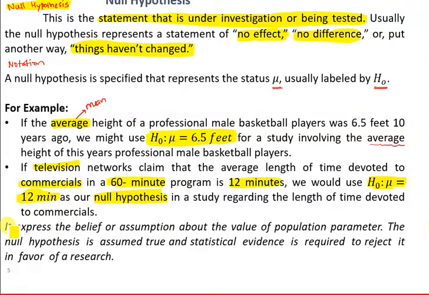So we say that it expresses the belief or assumption about the value of a population parameter. So the null hypothesis is assumed true, and statistical evidence is required to reject it in favor of the research hypothesis. By default we are assuming that yes, whatever the person is claiming is true. Now we need sufficient evidence to reject it. Or if we are claiming that this is true, we need sufficient evidence to prove that it is true. So this is what we are going to do in hypothesis testing.